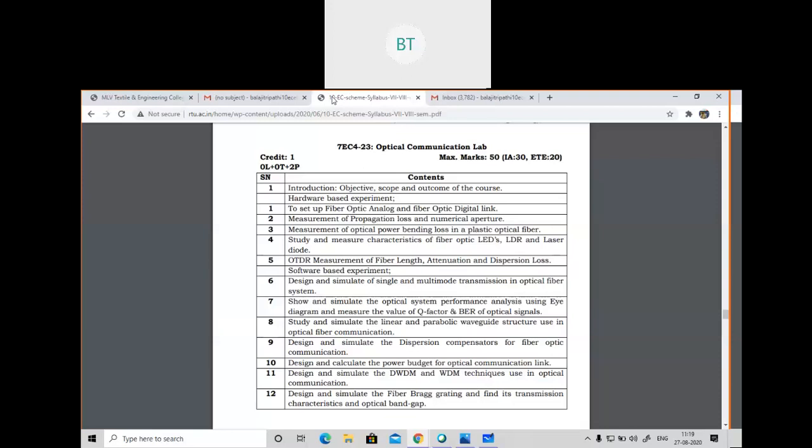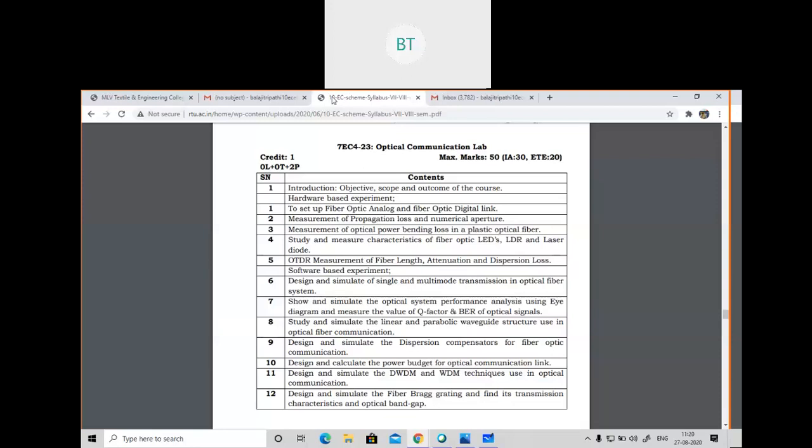And whenever the lab class will be there, we will discuss some of the theoretical part of the fiber optics. There is 1 week of time before the next scheduled class. In between, I'll try to perform one experiment on the hardware kit which is available in our department, and I will share the link based on that kit. So these are the things I wanted to discuss with you.